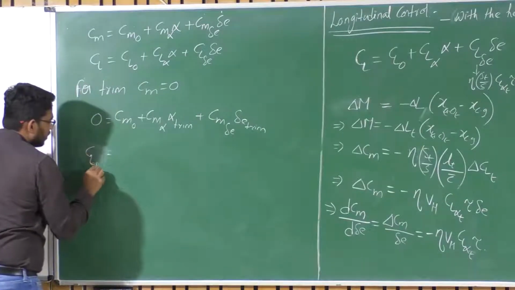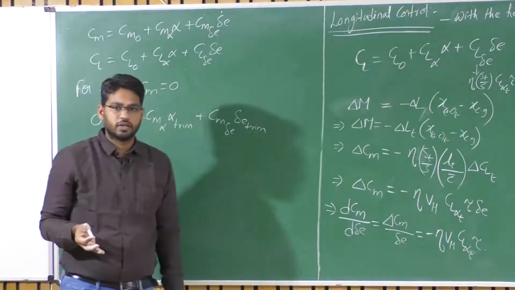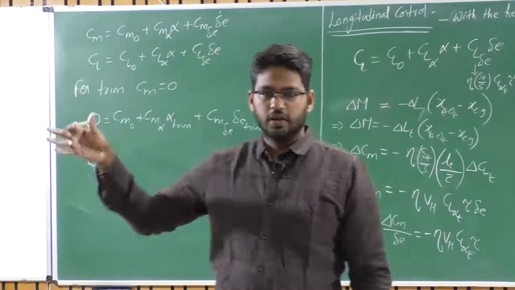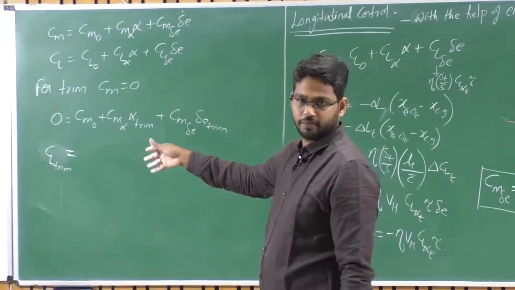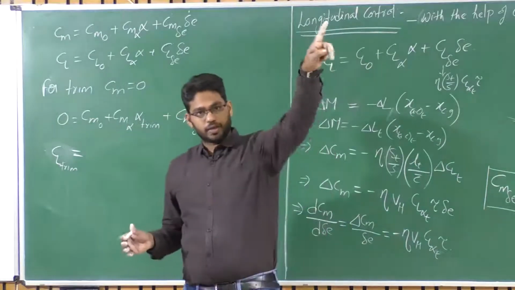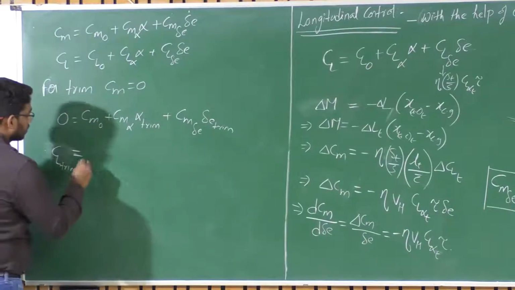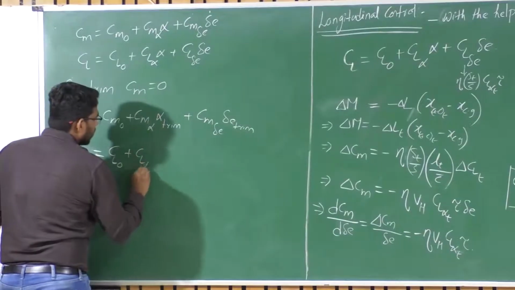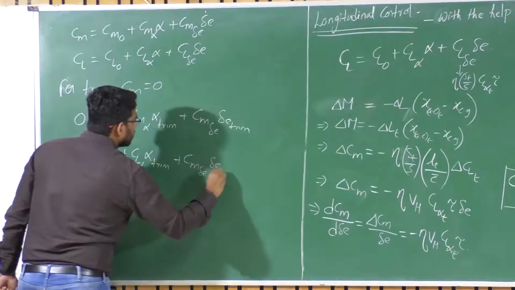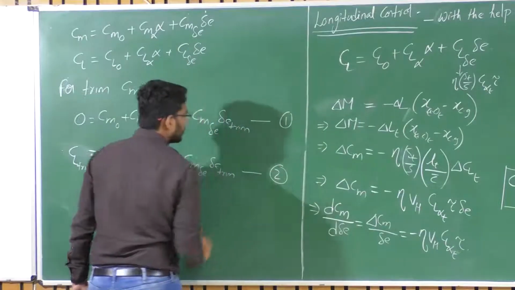Okay. Similarly, CL becomes CL trim. How can we estimate CL trim? From the level flight equation, L is equal to W. From L equals W, when you want to fly at a particular velocity, you will be able to find out the corresponding CL trim. If you know that CL trim, you will be able to find out the resulting alpha trim and delta E trim to fly at that particular velocity, which satisfies the level flight condition. Okay. So this is equal to CL naught plus CL alpha times alpha trim plus CL delta E times delta E trim. Say this is my equation 1 and this is my equation 2.